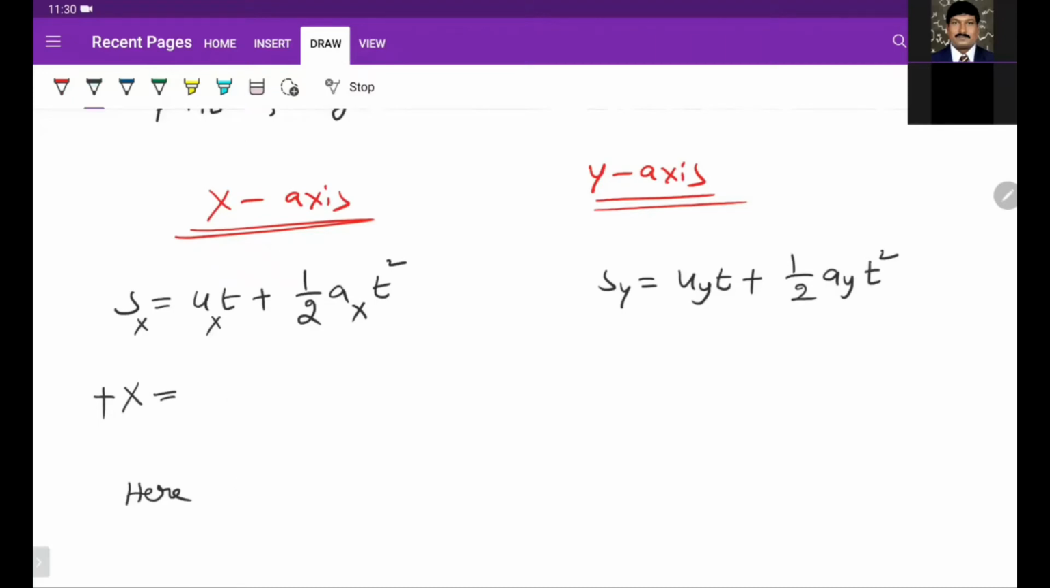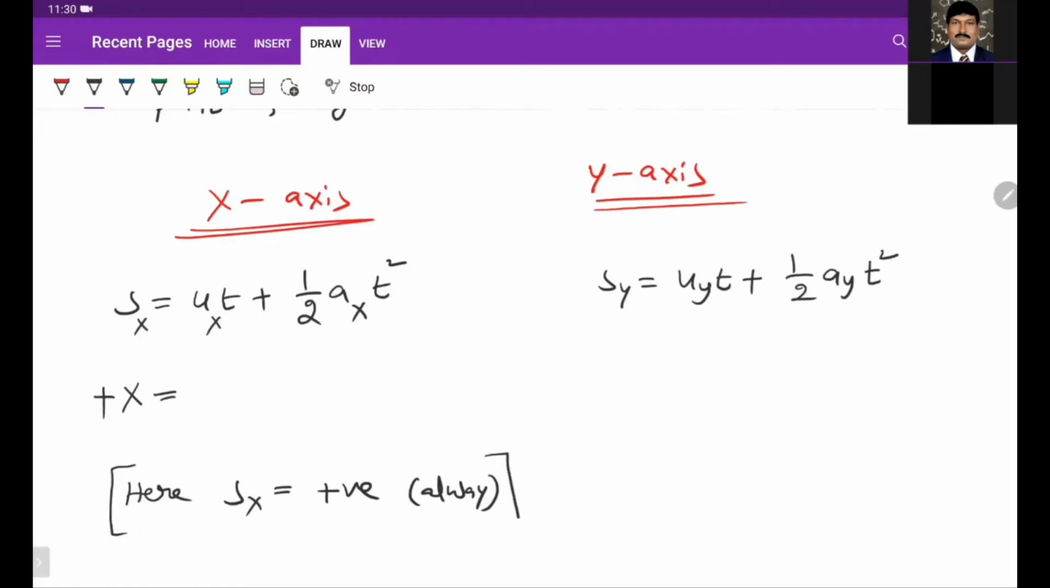So here S6. Displacement along x direction is always positive, because we projected this particle from origin. Particle is moving right side, so right side is positive. That is the reason x is always positive.